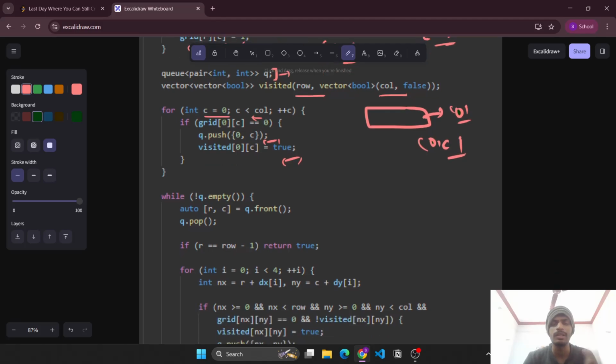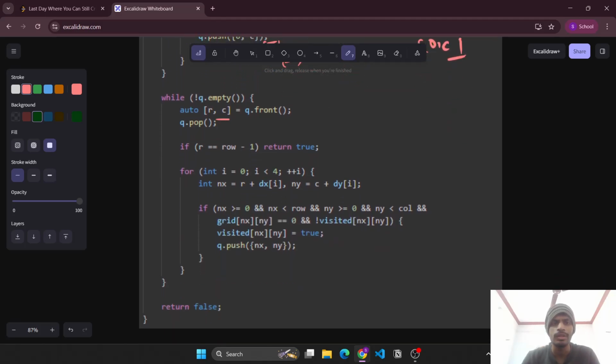Now we start the BFS. For the current row that we have, if it is already the last row, that means we are able to reach the bottom row, and in this manner we will simply return true. Else, for this r, c, we'll try going in all 4 directions because all 4 directions are allowed, and then find out nx as well as ny.